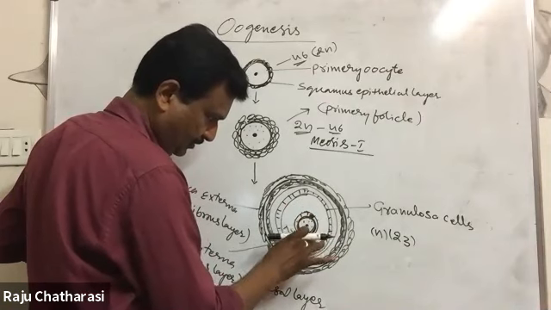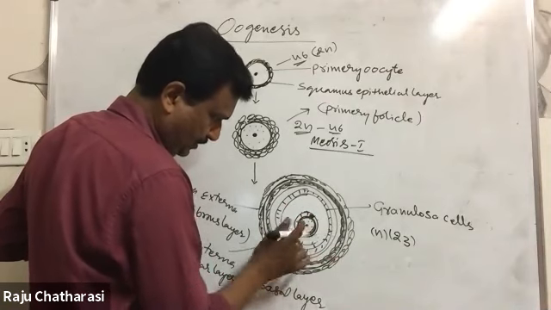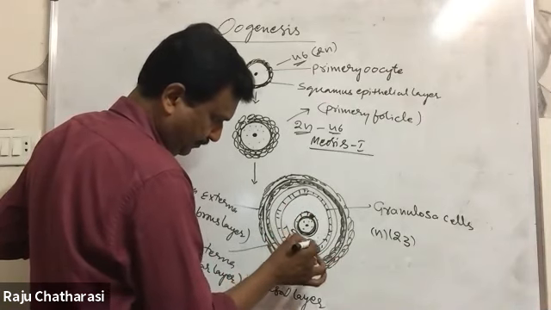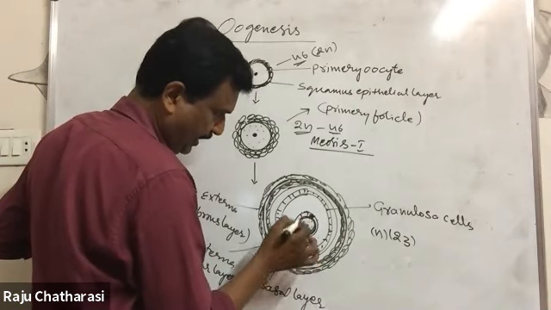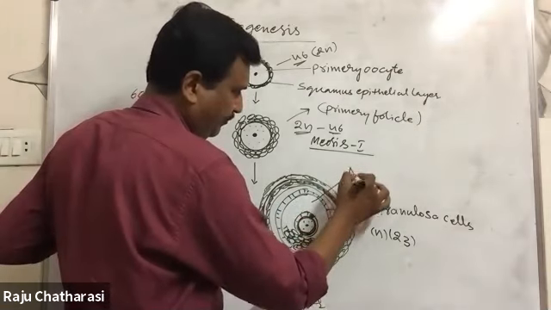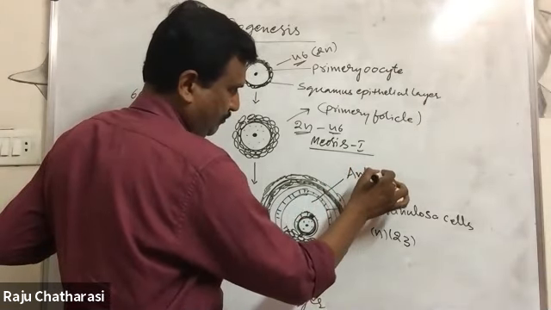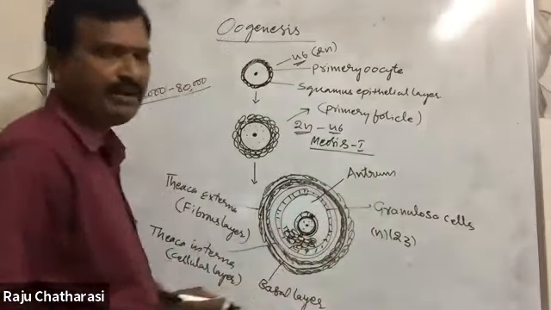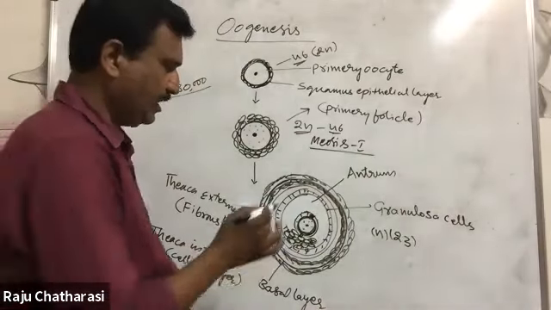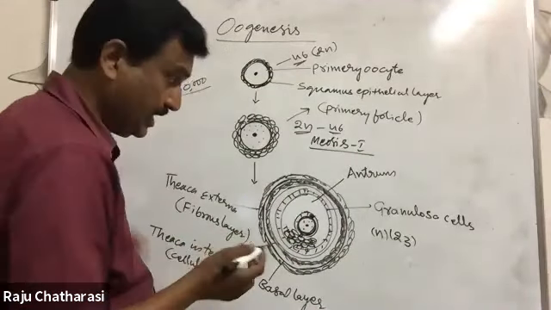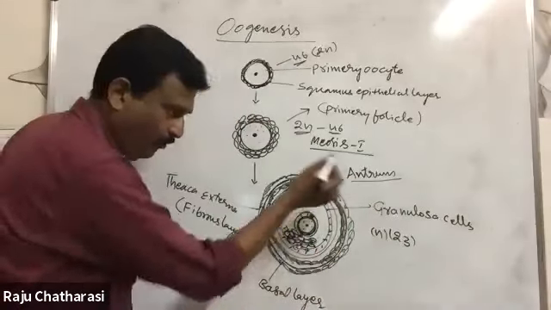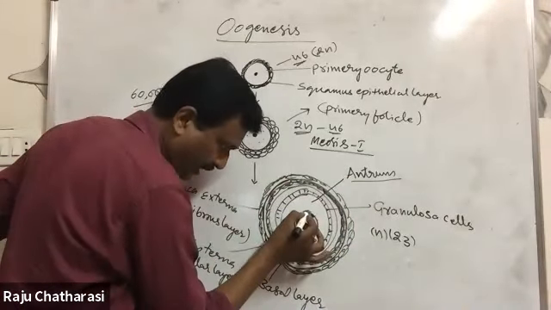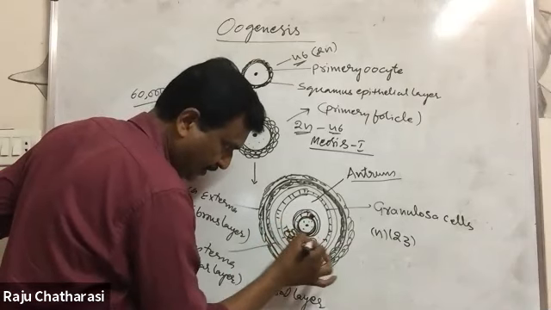This cavity is called antrum. Antrum is a fluid filled cavity. Before formation of antrum, please remember, here granulosa cells are there.